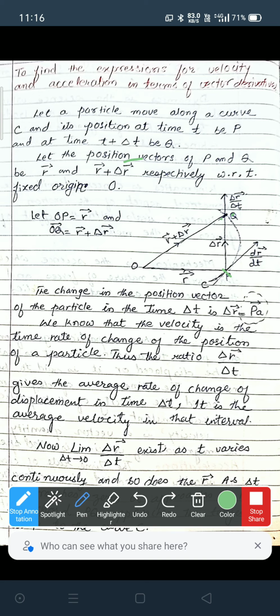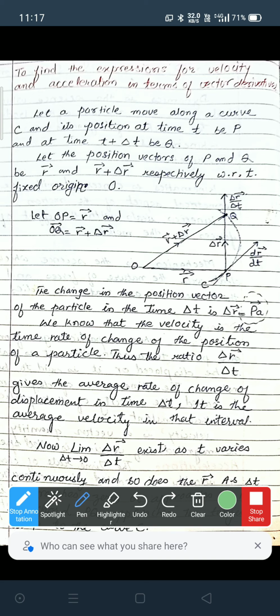Let the position vectors of P and Q be r and r plus delta r with respect to the fixed origin O. These are the position vectors of the point P and point Q. OP is equal to r and OQ is equal to r plus delta r.